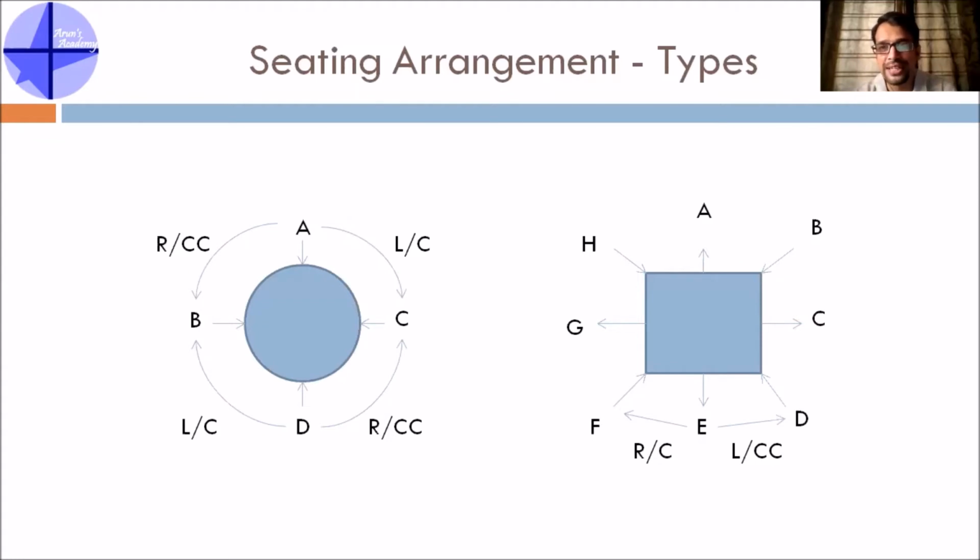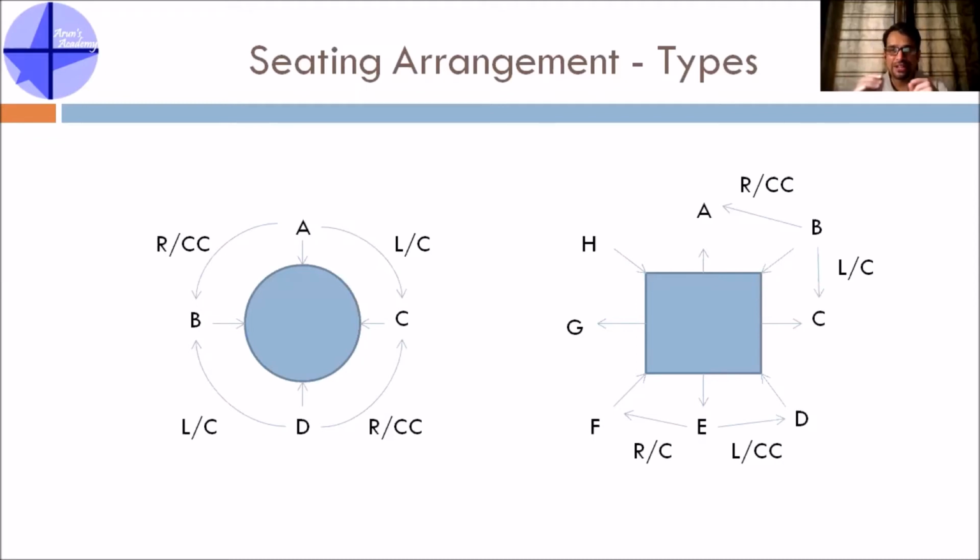So left for E is counterclockwise, right for E is clockwise. Now, if I take the example of B, B is sitting somewhere on the northeast part, if I have to tell the direction. For that person who is facing the center, C is sitting to his left and A is sitting to his right. Left is clockwise, right is counterclockwise for him.